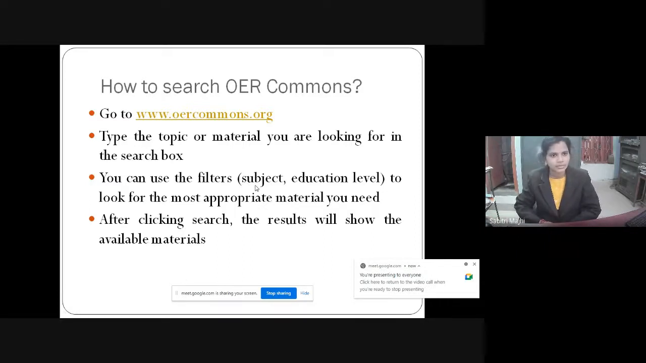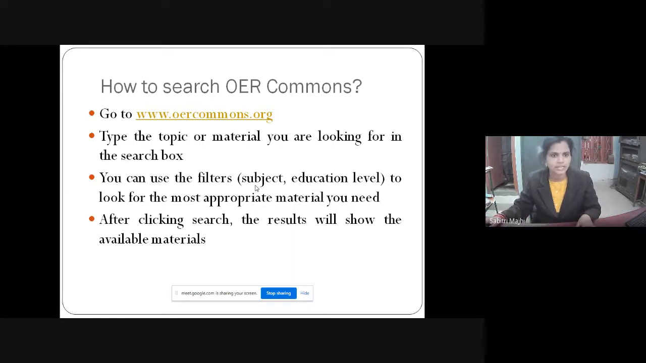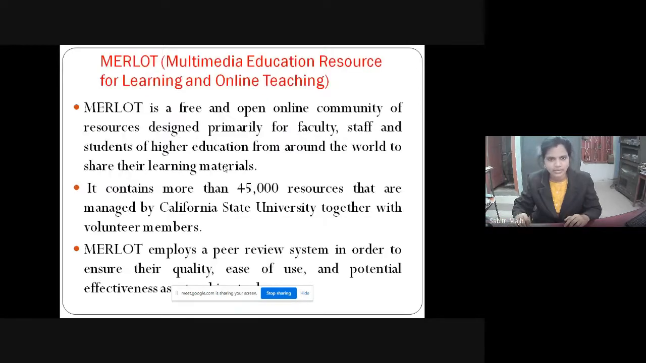So first of all, you have to go to the home page of www.oercommons.org. Then you have to type the topic you want. Then filter options are available like subject and education level. You can choose the option. Suppose you want education level college level, then you can select it. Then whatever subject you want, suppose algebra, you click on algebra. Then there will be different OERs available. You can choose, open it by clicking, and use it.